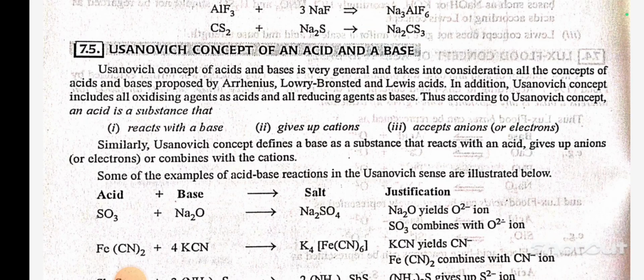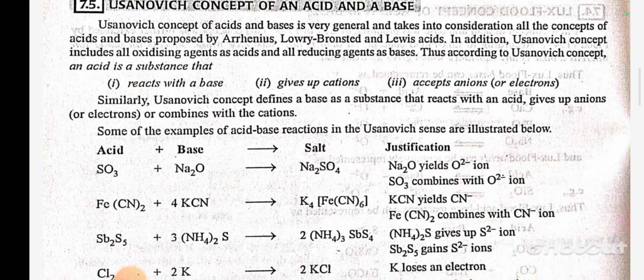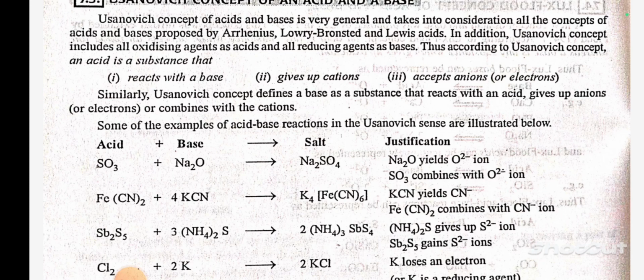Usanovich concept of an acid and a base. The Usanovich concept of acid and base is very general and takes into consideration all the concepts of acid and base proposed by Arrhenius, Lowry-Bronsted, and Lewis. In addition, the Usanovich concept includes all oxidizing agents as acids and all reducing agents as bases.